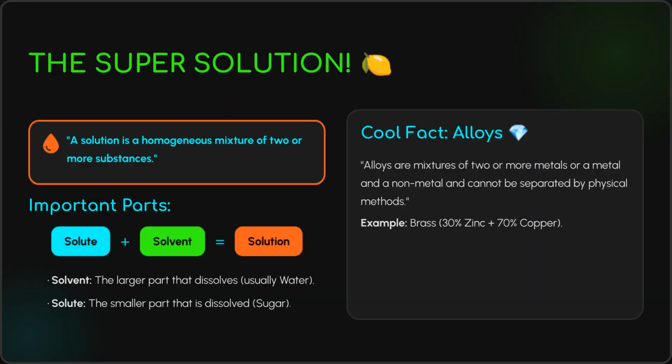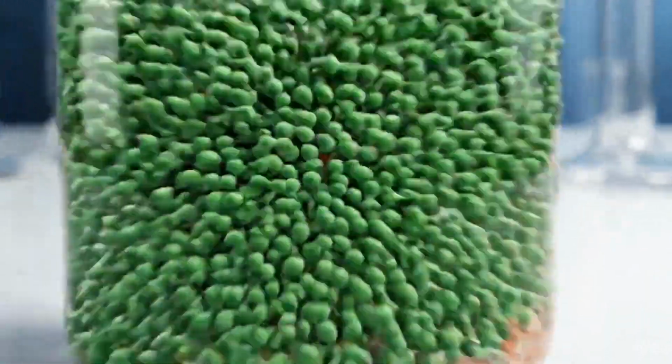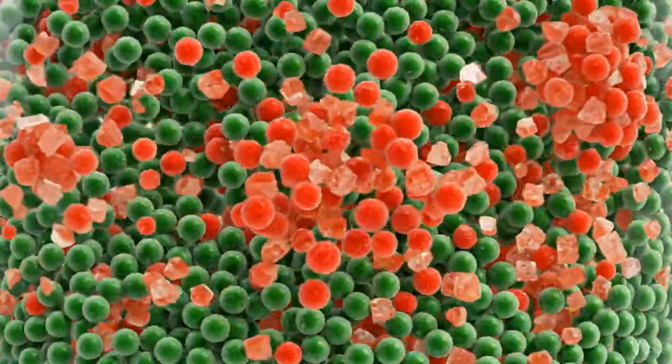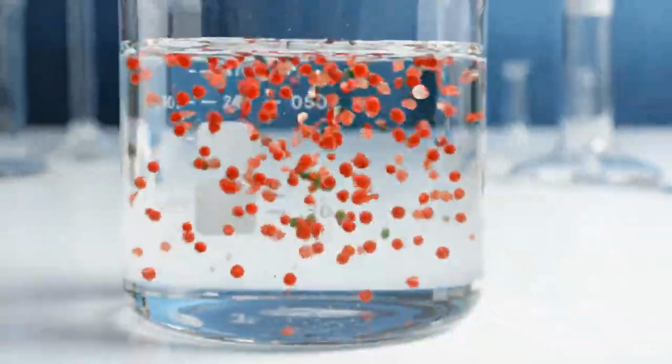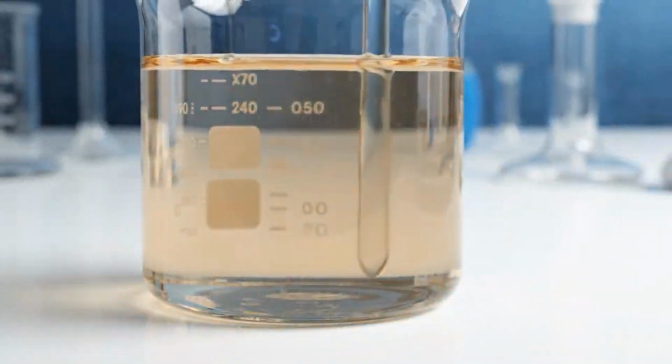A solution is a homogeneous mixture of two or more substances. It comprises a solvent, the larger part that dissolves, and a solute, the smaller part that is dissolved. When salt dissolves in water, the red salt particles mix evenly with the green water particles, creating a homogeneous mix.